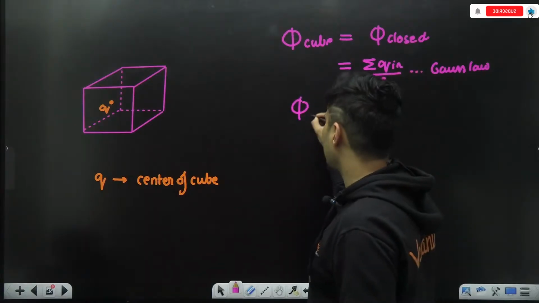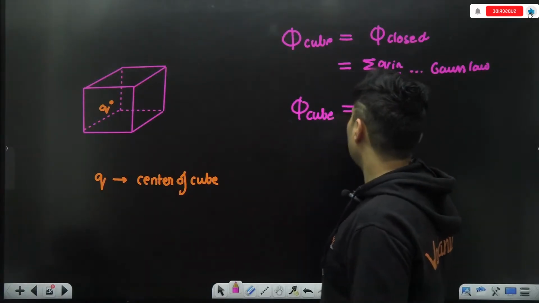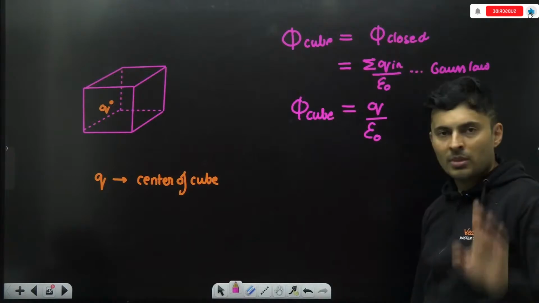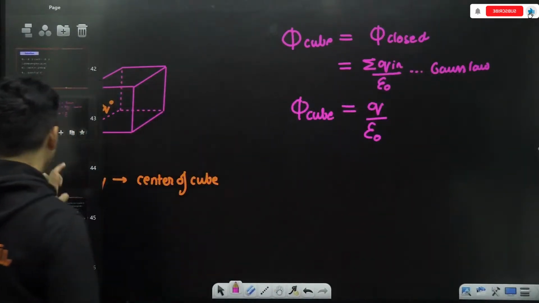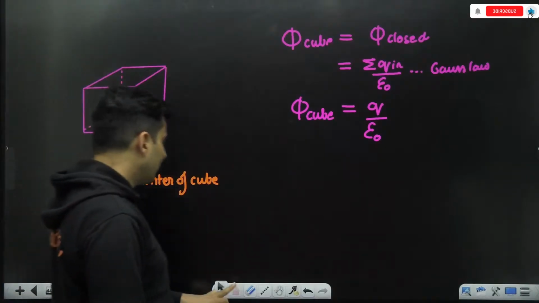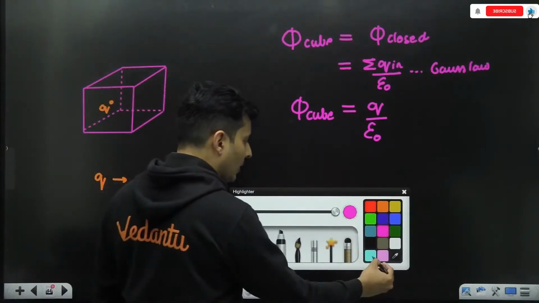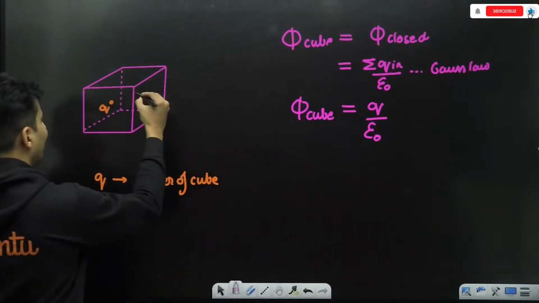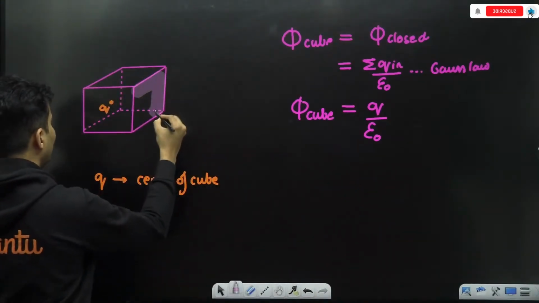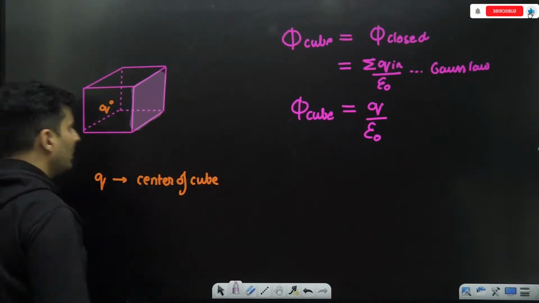So the flux through the entire cube will be Q by epsilon. Simple, straightforward. But let's say I become a little greedy and I ask you, can you guess and tell me what might be the flux through any one of the faces of that particular cube?